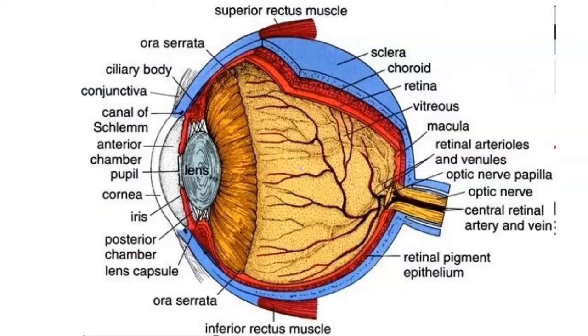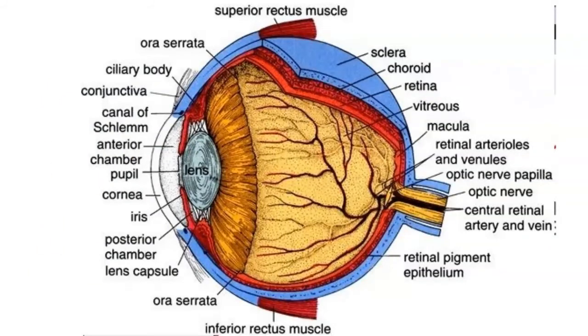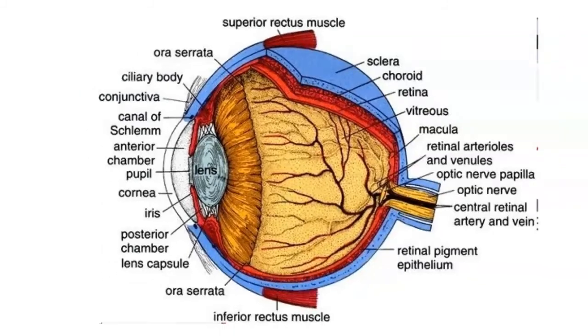One of them is heat regulation. You know, the photoreceptors are subjected to high temperatures. This is because the light which hits the retina, part of it is converted into heat. And it's the choroid that has the melanin to absorb most of the heat. And because of the high flow circulation which is found in the choroid, most of the heat will be dissipated. The blood supply of the choroid comes from the long and short posterior ciliary arteries. These are blood vessels that originate from the ophthalmic artery.